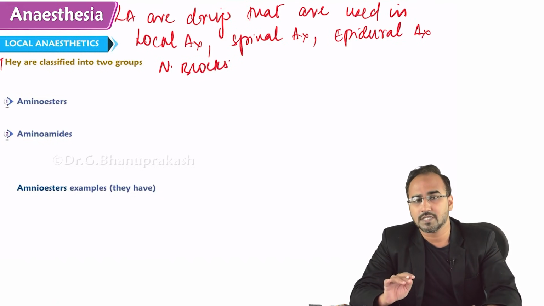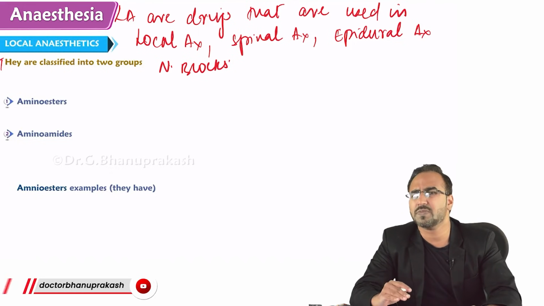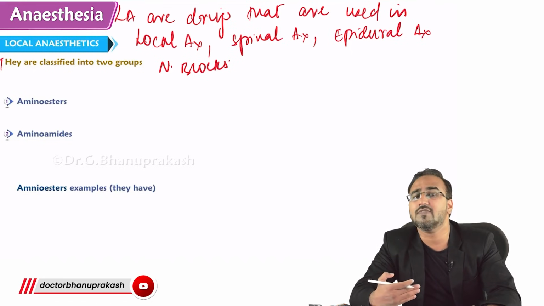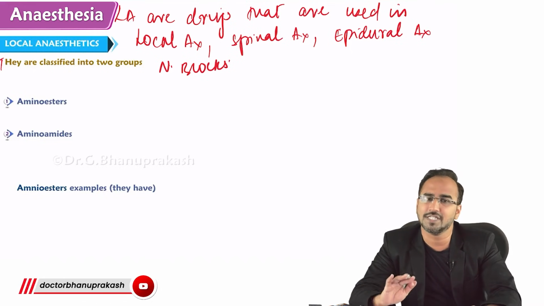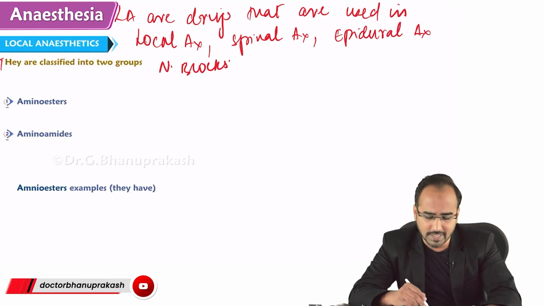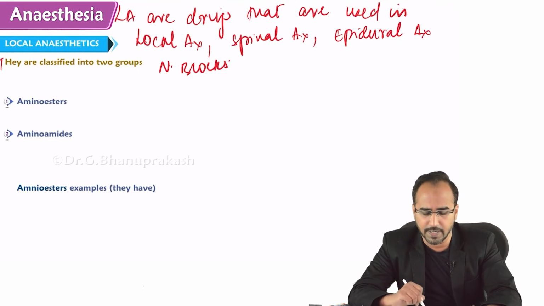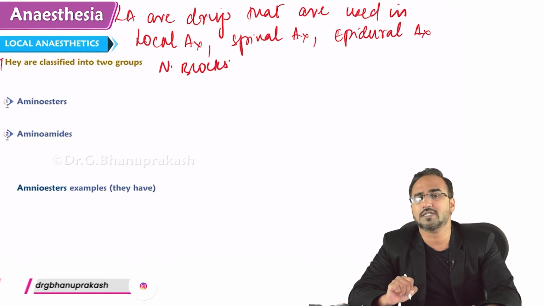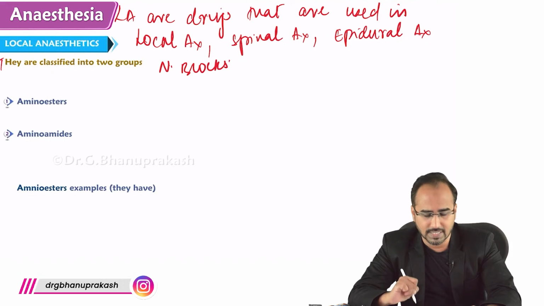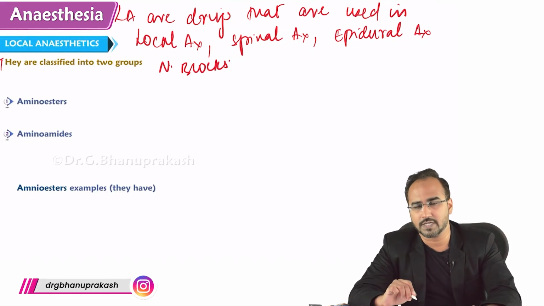In general anesthesia, we require a special form of drugs. Means what? Special form, not local anesthetics. We can give IV drugs or we can give inhalational. That is general anesthesia. So local anesthetics are used in local, spinal, epidural and nerve blocks. Now what we need to discuss in local anesthetics: the classification, the metabolism, and the mechanism of action.